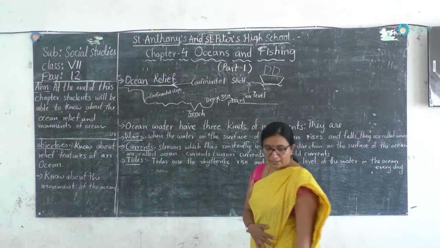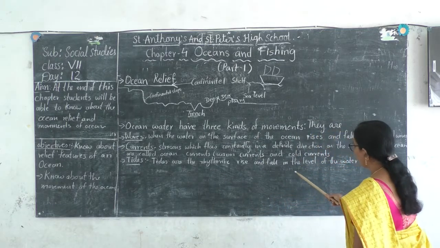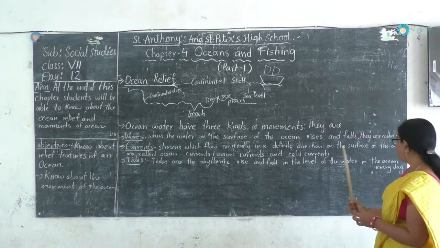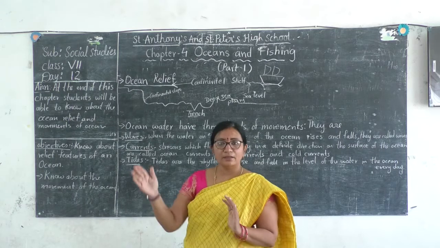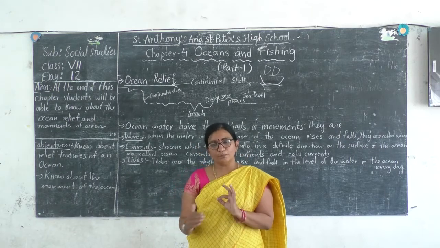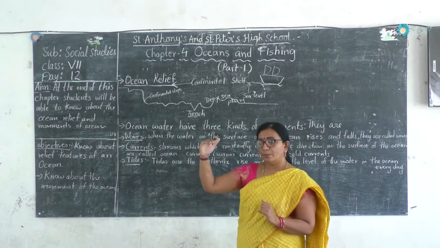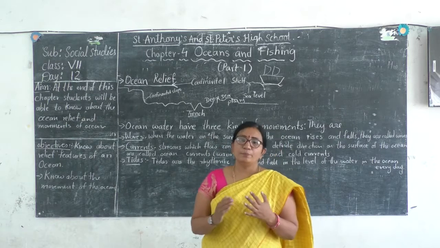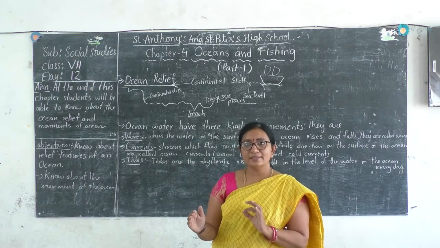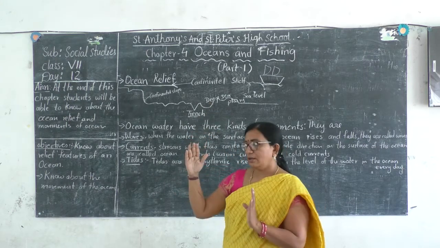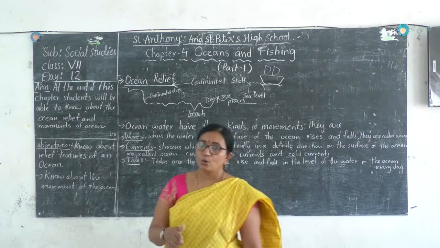Then, tides. What are tides? Tides are the rhythmic rise and fall in the level of the water in the ocean. Every day the tides rise and fall. At the beach we enjoy the tides coming. Some tides are high, some tides are low. The wind that flows over the ocean also affects the height and speed of the tides.